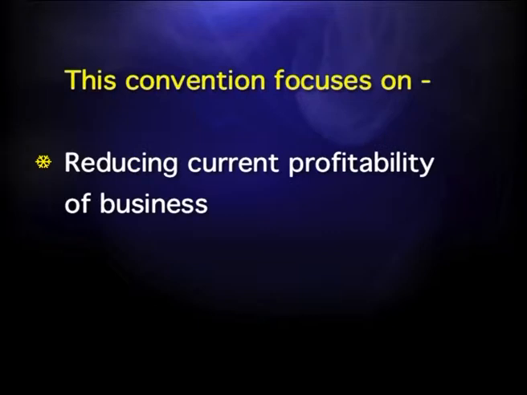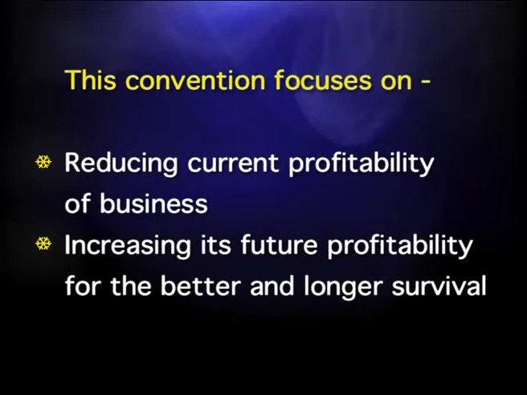In future, if that loss actually occurs, the profitability of the business is safe, as it has already made a provision for it. On the other hand, if a business can foresee some future profits, it should not record them until and unless they actually materialize. Hence, the convention focuses on reducing current profitability or increasing current losses of the business with the objective of increasing its future profitability or decreasing future losses for better and longer survival. It is on the basis of this convention that provision for bad debts is made for expected bad debtors.